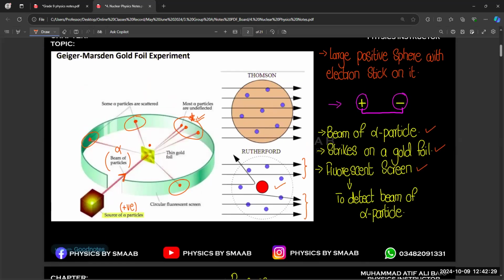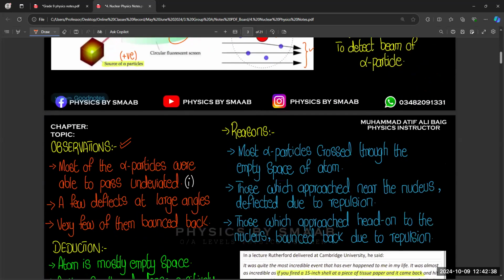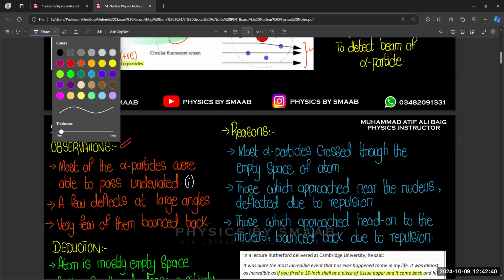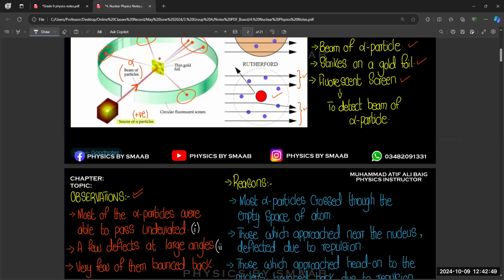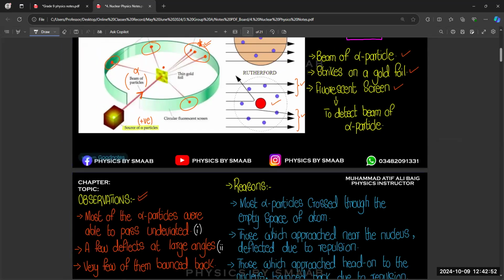And you can also see in the flat diagram, over here, most of them are moving without any deviation in a straight line. The second thing is, very few of them deflected at a large angle. We also discussed the same thing in the diagram. And the third point is, very few of them bounced back. So these are three different observations taken from this experiment, the Rutherford gold foil experiment. Very simple observations.